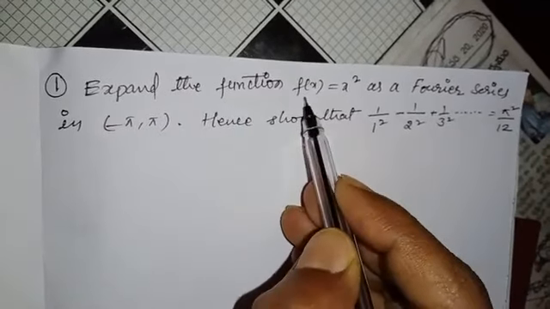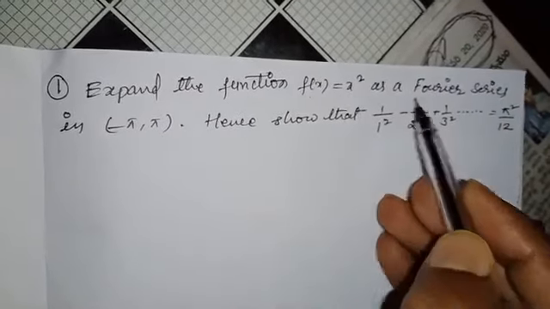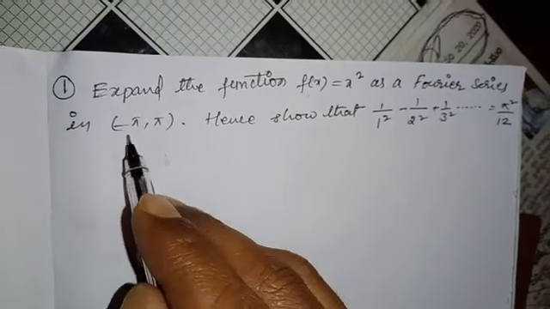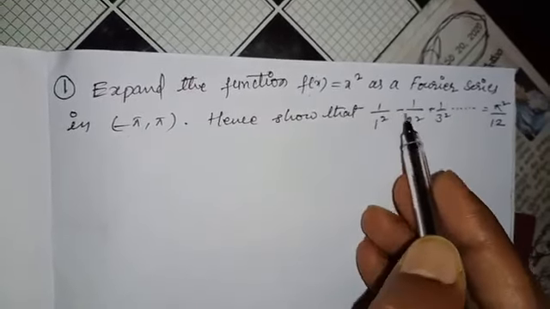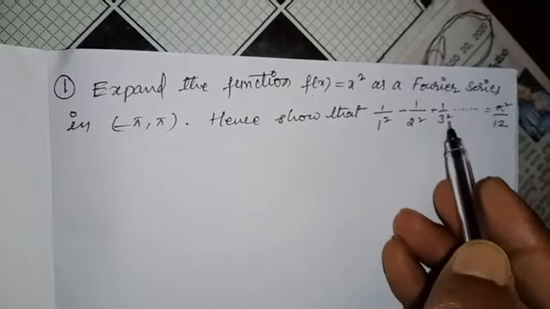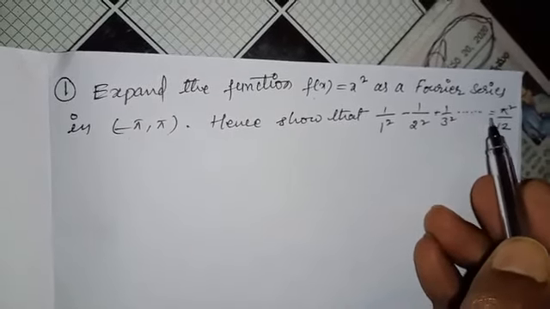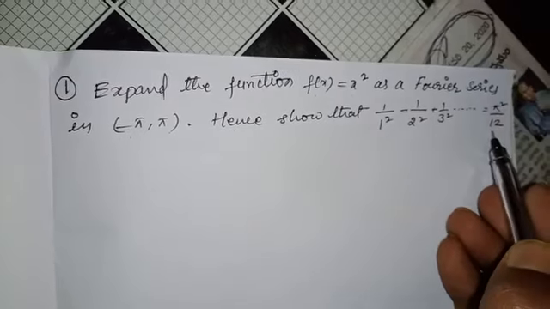Expand the function f(x) = x² as a Fourier series in (-π, π). Hence, show that 1/1² - 1/2² + 1/3² - 1/4² + ... = π²/12.